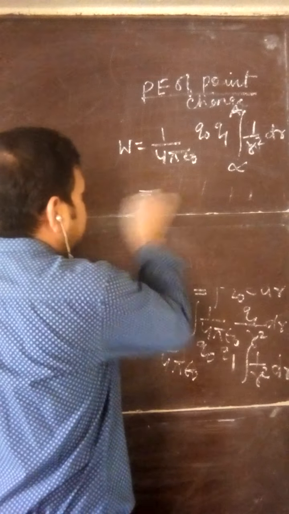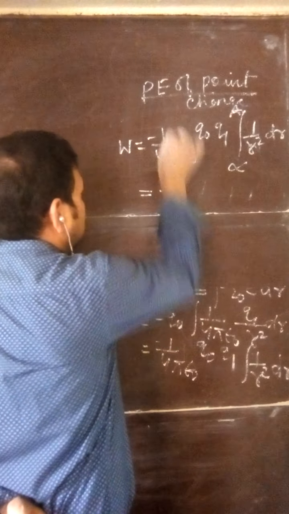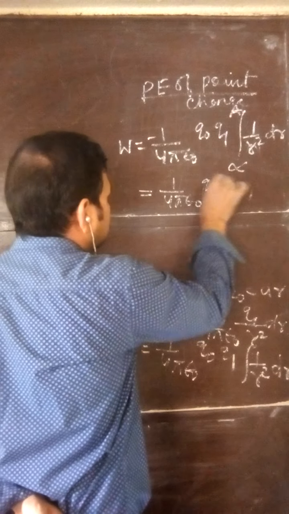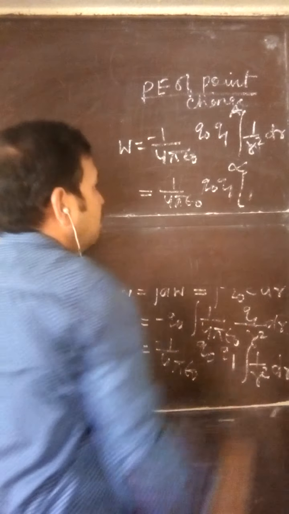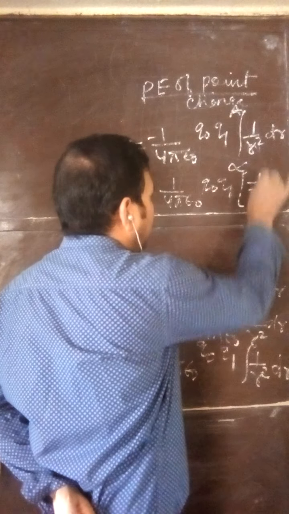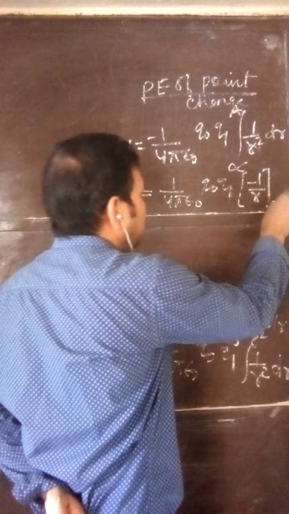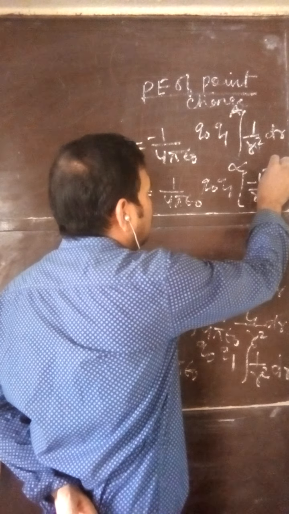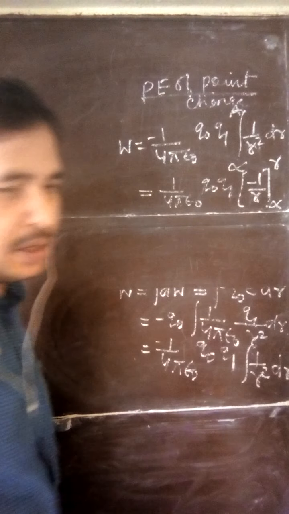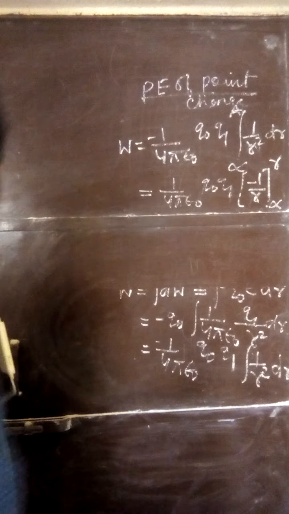The minus sign is there. The integral of minus 1 by R square dr is minus 1 by R, and the limits are from infinity to point A. Suppose point A is at distance R. Note it down.